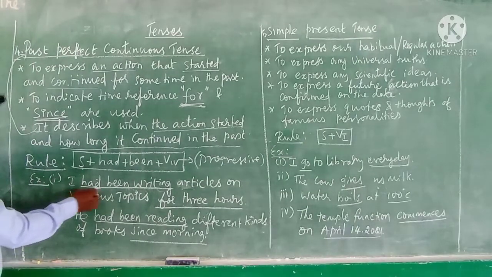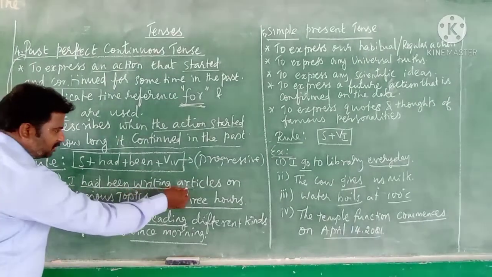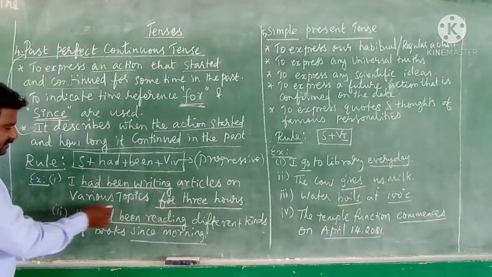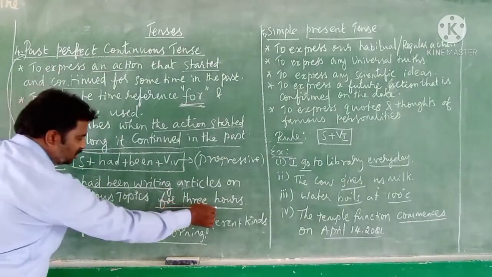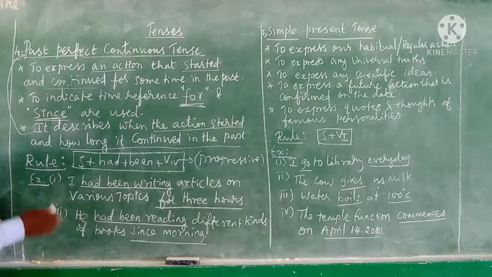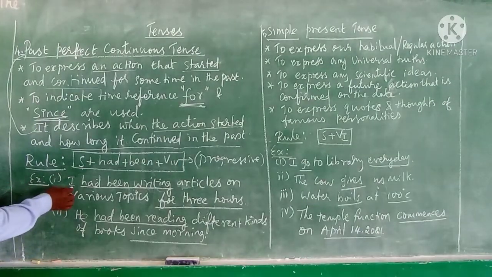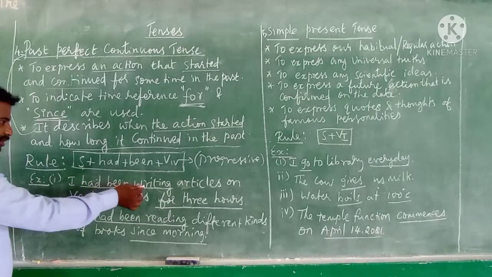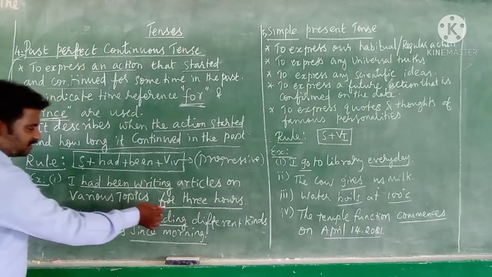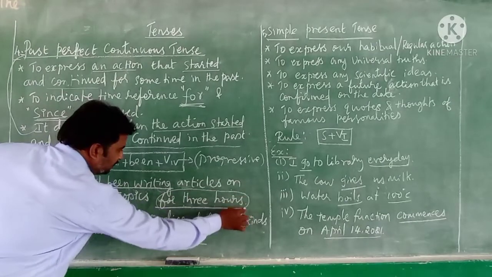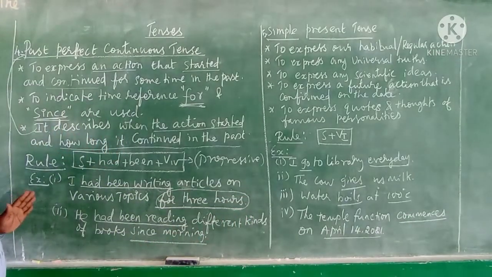I had been writing articles on various topics for 3 hours. Here there is a person who had been writing articles on various topics for 3 hours, in the past tense.